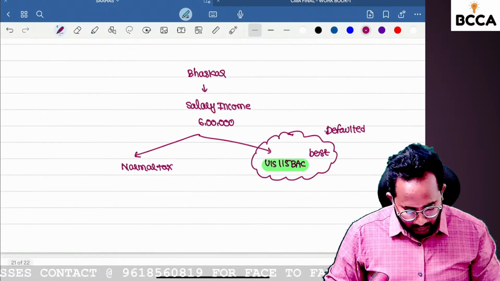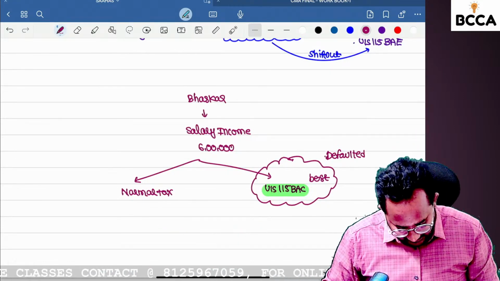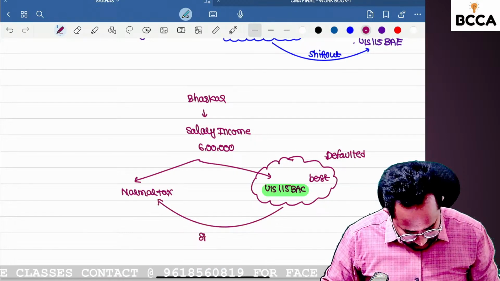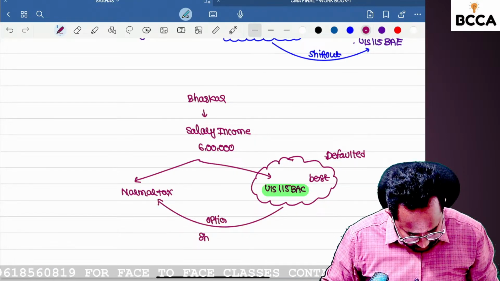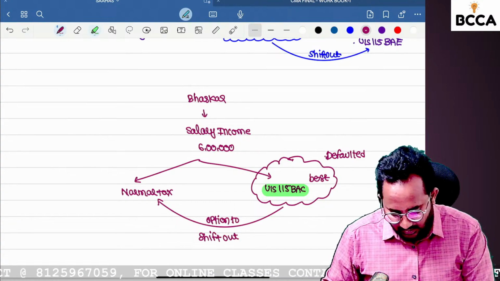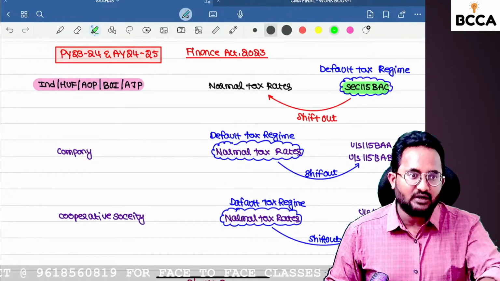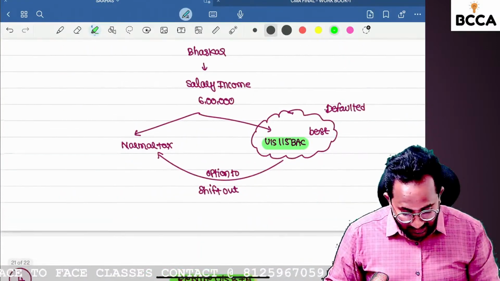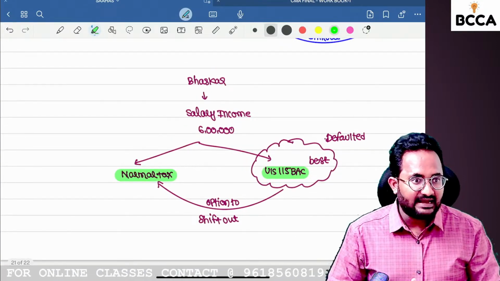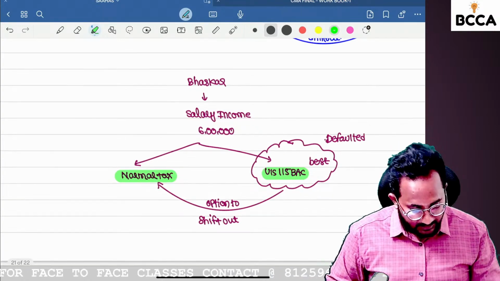If I don't want to take the 115BAC option, you can shift out from 115BAC to the normal tax rate. You have an option to shift out. So I think you understood the logic behind why they made 115BAC the default tax rate. Under the normal tax rate, the rebate is available only up to 5 lakh. If you have more than 5 lakh up to 7 lakh, or in some cases more than 7 lakh, you will get rebate. This is the best.